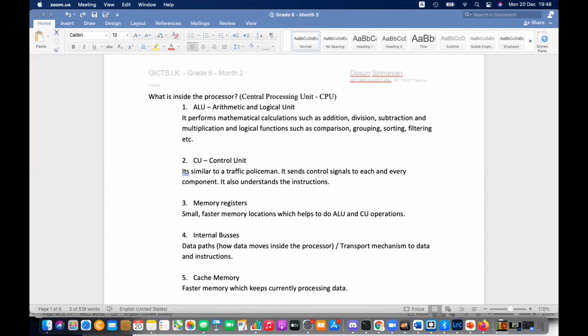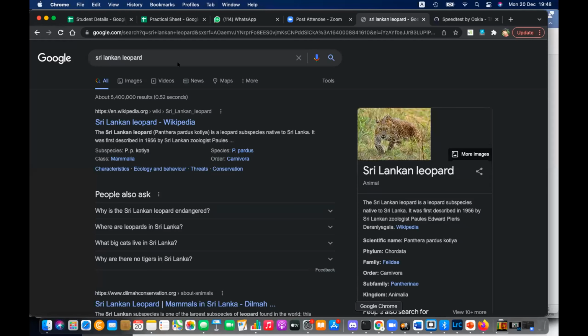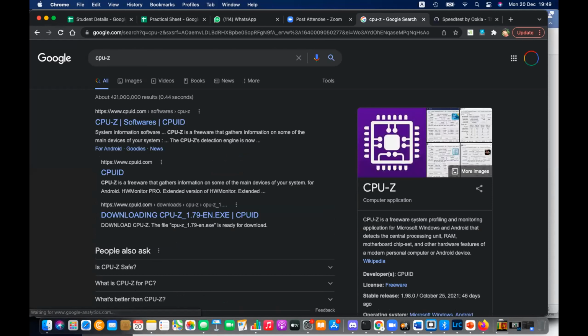I think almost everybody shared the screen. Then I think you can learn from that. So Digirasi and others, you are using Windows 7, you can use CPU-Z, a tool. CPU-Z is a software. In case you cannot see in the task manager, then you can use the CPU-Z tool to get information. Here, CPU-Z is free software.